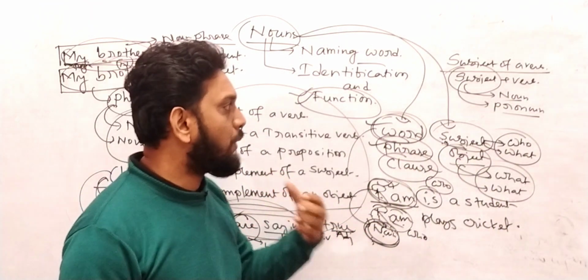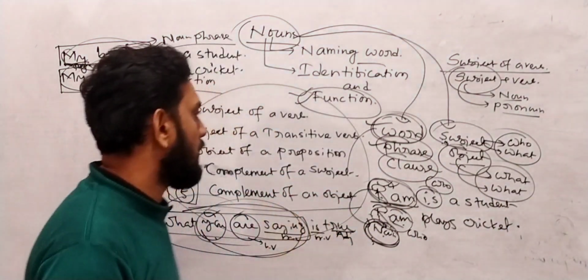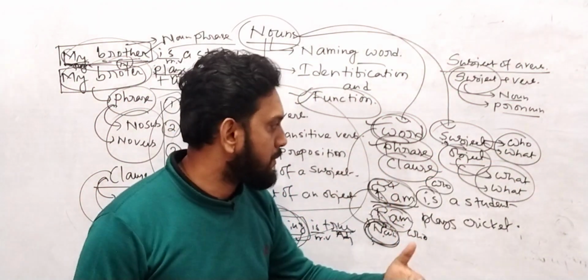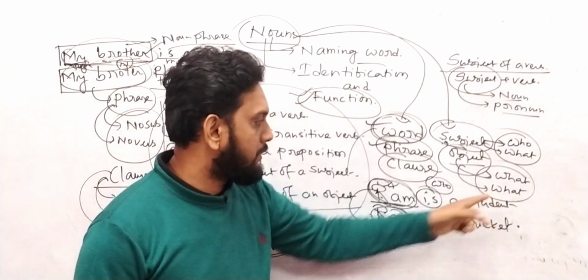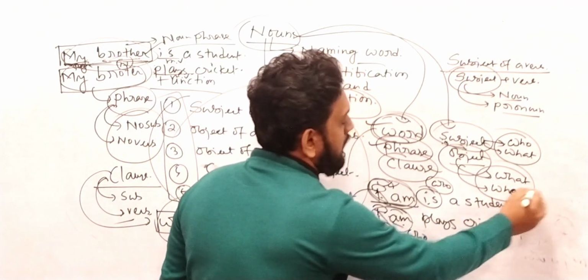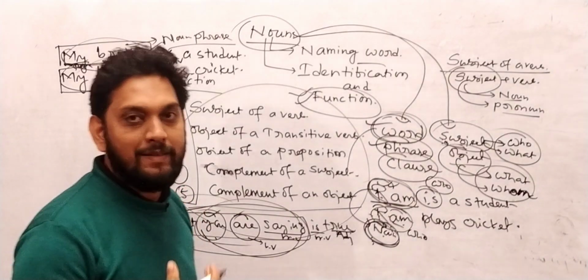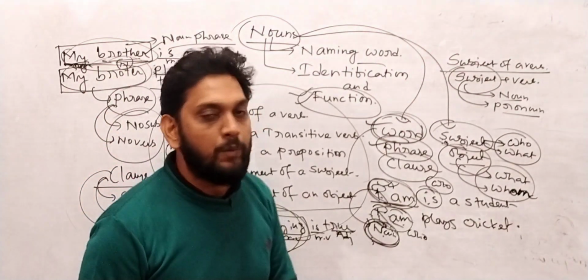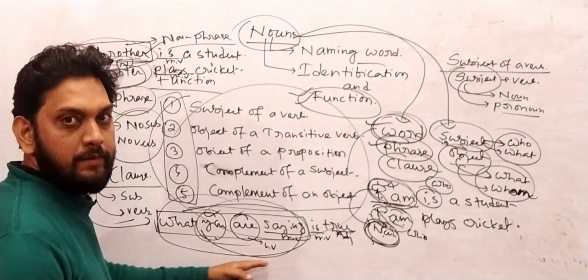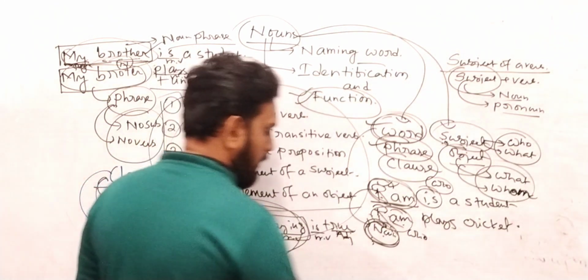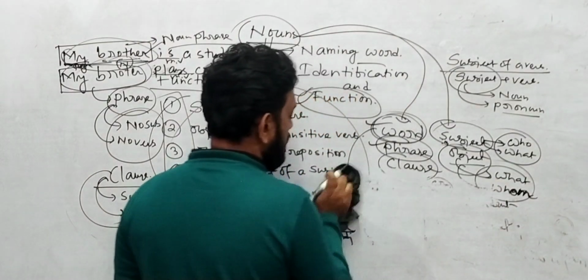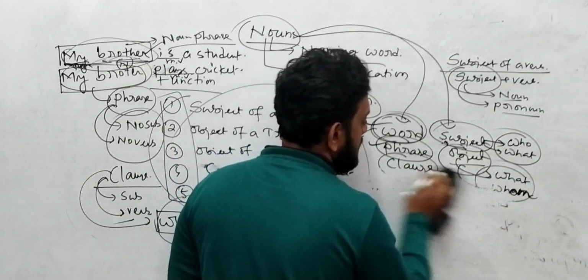Now, how can we define a subject noun? Already I have written: using the WH question words who and what, we can easily find out the subject, and using what and whom, we can easily find out the object of a sentence. Now we have to learn how to find the subject in a sentence. First of all we need to understand how we can define the subject of a sentence.